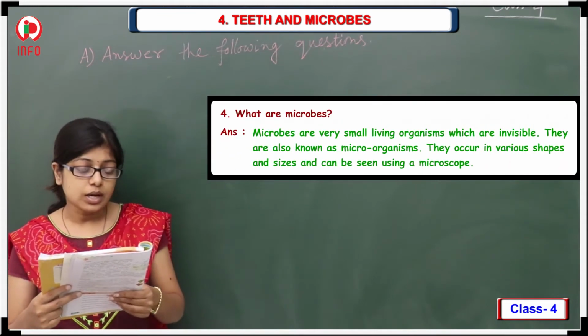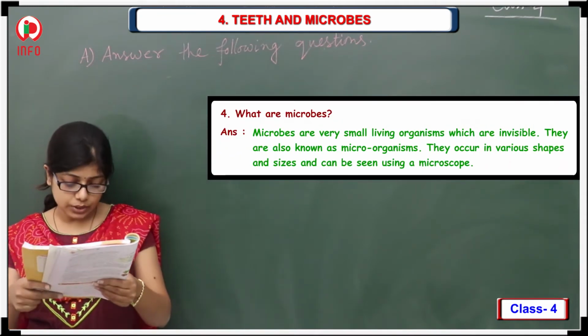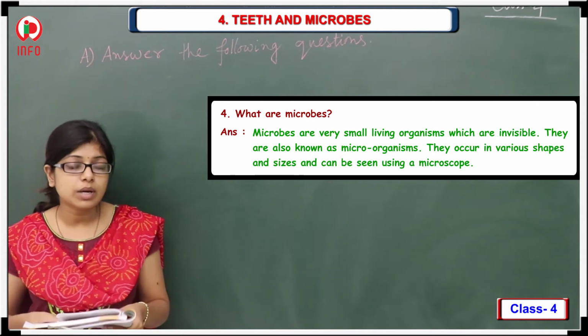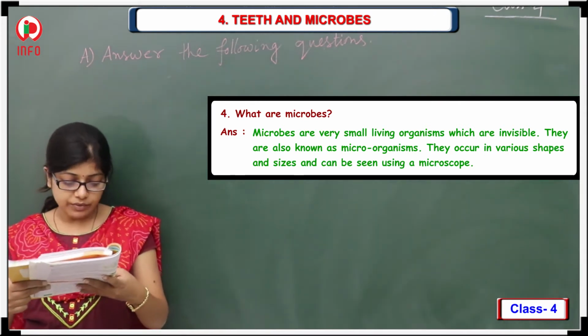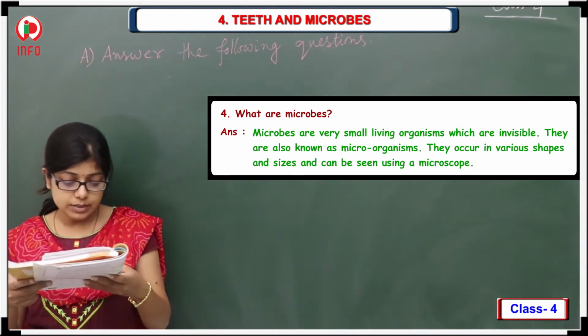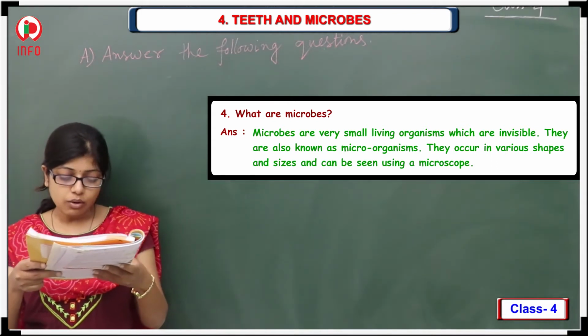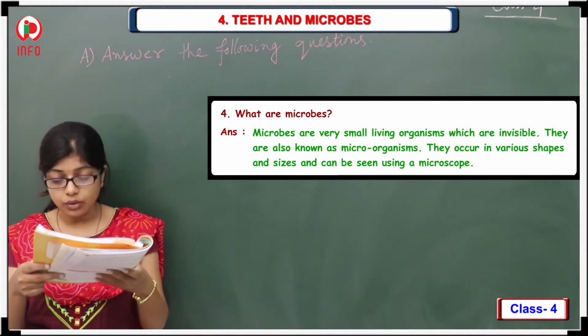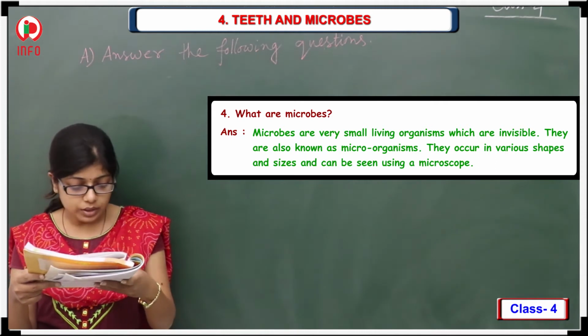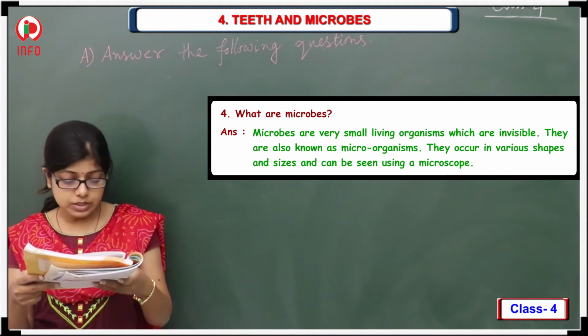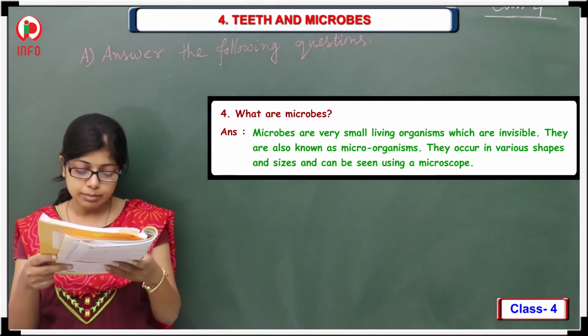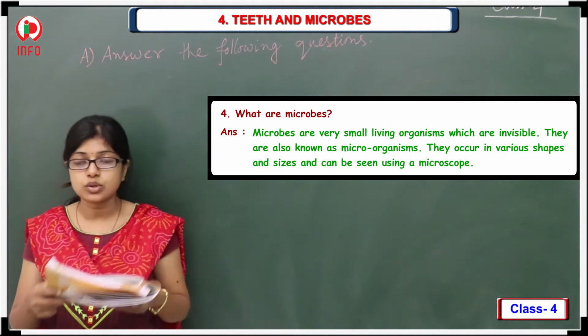And next one, the 4th one, what are microbes? Do you know what microbes are? Microbes are very small living organisms which are invisible, also known as microorganisms. They occur in various shapes and sizes and can be seen using a microscope.